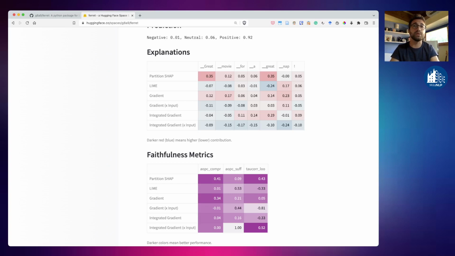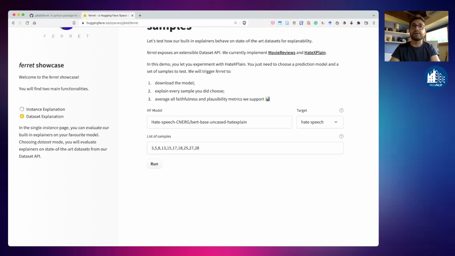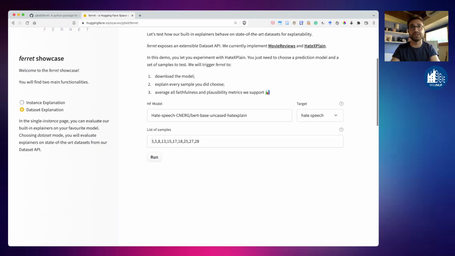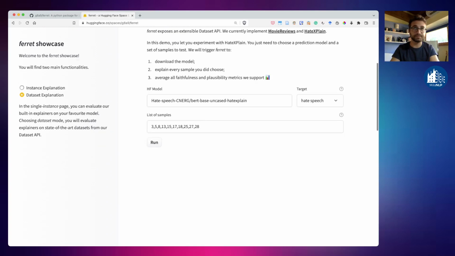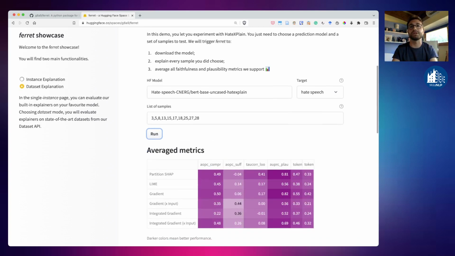Now let's say that we want to assess the quality of the explainer across a set of samples, so we've got you covered on the second page of the demo. Here we are testing on the HateXplain dataset, so the task is hate speech detection, so we changed the model, and we are explaining the hate speech class label across 10 samples. You hit run, and you should quickly have your metrics averaged across the samples.